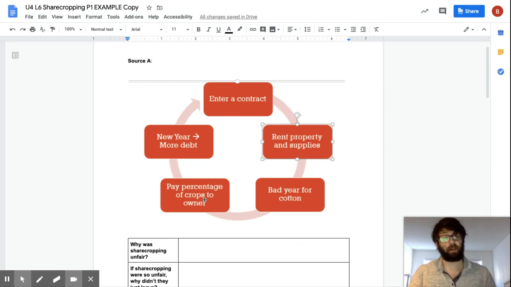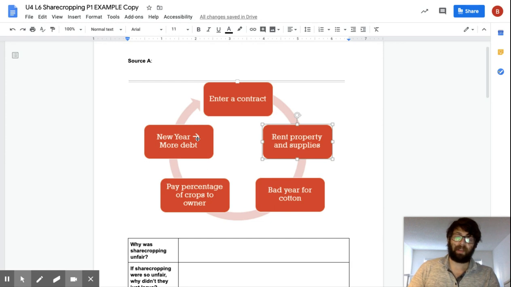So if they're getting half the cotton regardless, and the other half is going to the landowner, if that cotton that they give to the landowner isn't enough to pay this part off, they have to then go into debt. And that debt has to be paid off. They can't leave, they can't do anything else until they pay off their debt.